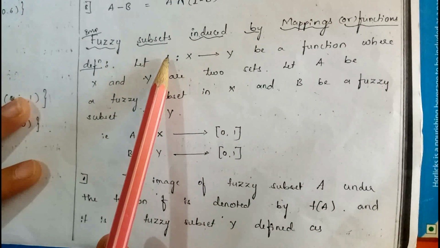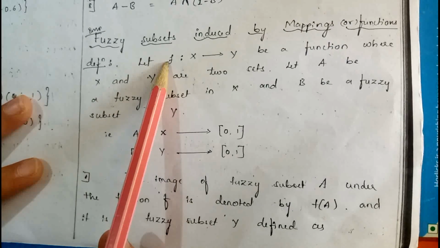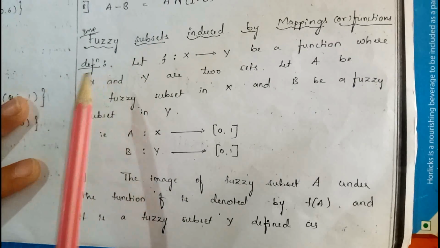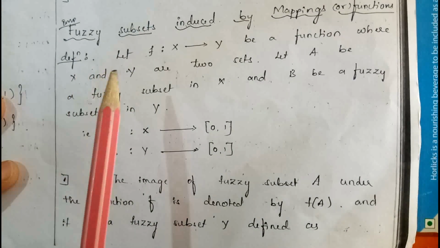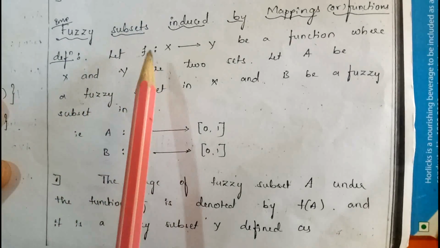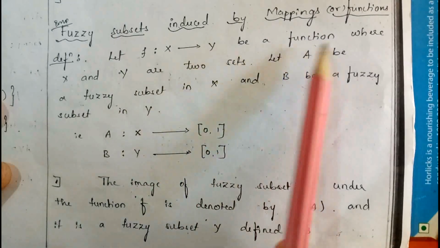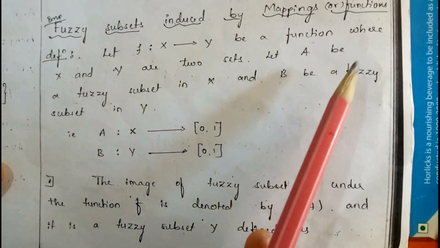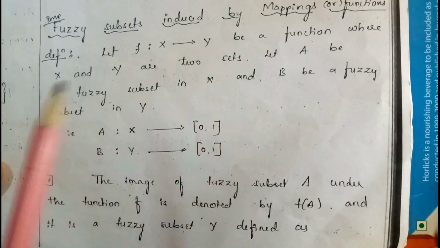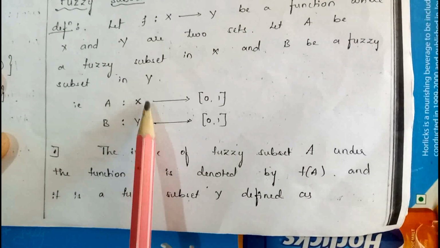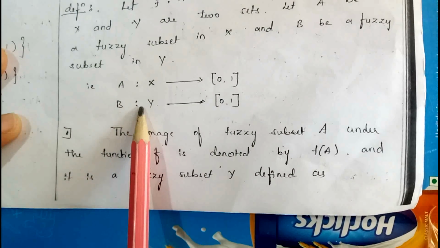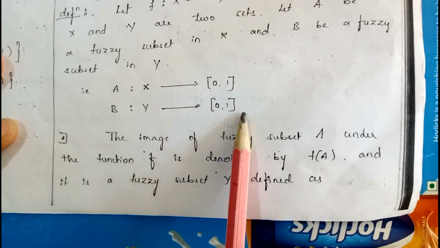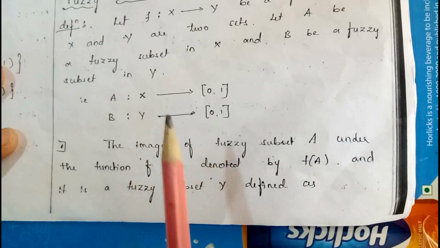Under this concept, we have to define the image of the fuzzy subset and the inverse image of the fuzzy subset. First, we discuss the definition of the image of the fuzzy subset. To consider this definition, let f from X to Y be a function, where X and Y are sets, and consider two fuzzy subsets: A a fuzzy subset in X and B a fuzzy subset in Y. That is, the fuzzy subset A is defined from set X to the closed interval [0, 1], and the fuzzy subset B is defined from set Y to the closed interval [0, 1].